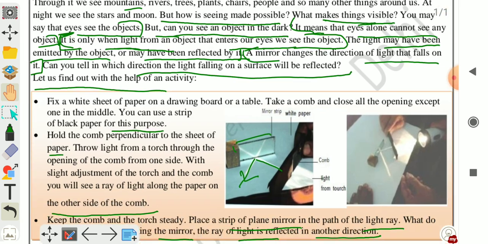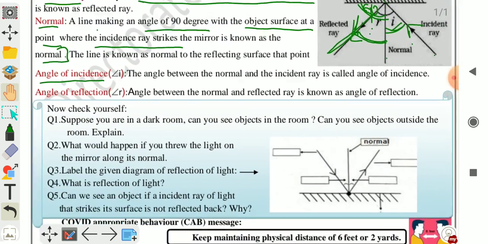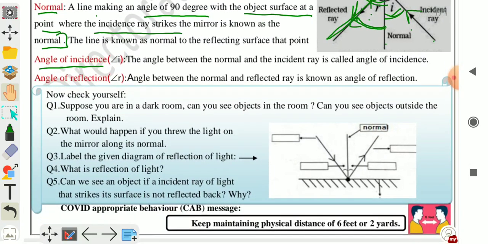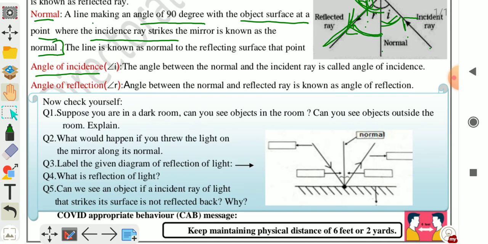Question number 2. Question number 2 is, what would happen if you threw a light on the mirror along its normal?